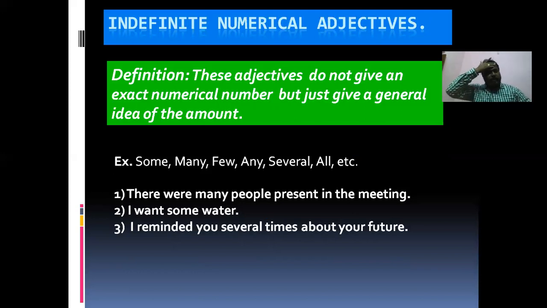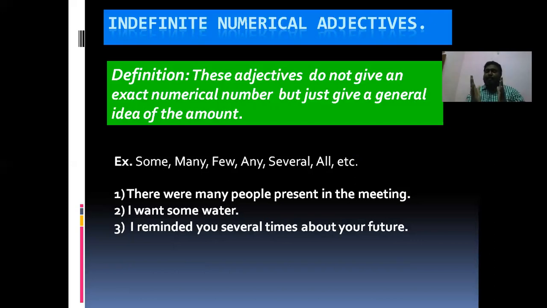Okay. Let us see the example. There were many people present in the meeting. So you see here, we don't have the exact number of the people. Many people. Now the second example: I want some water.